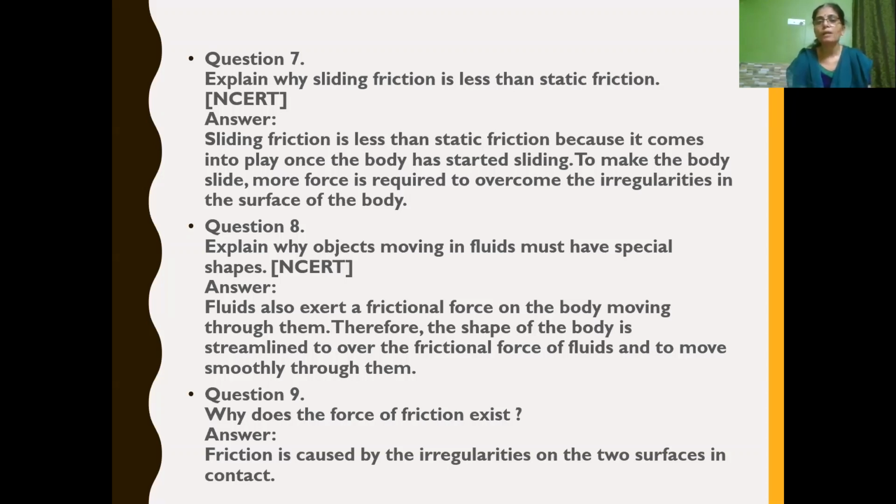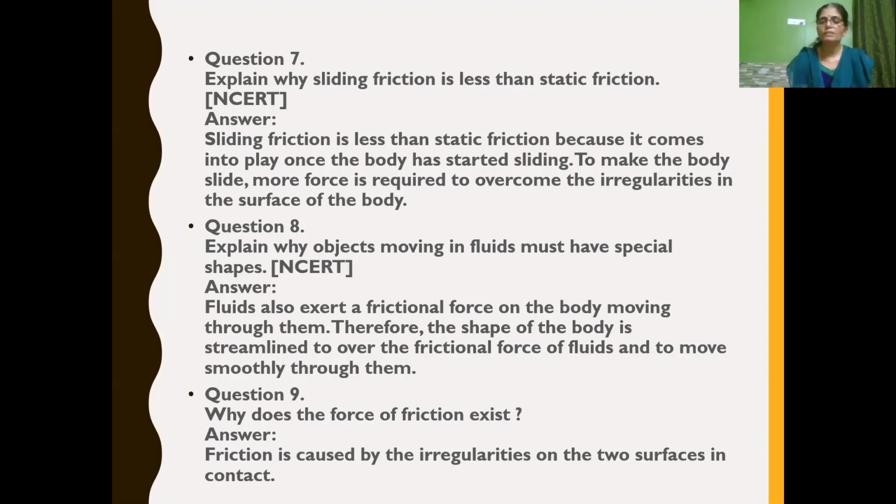See, fluid includes both liquids as well as gases. Air, birds, they fly in air. Air is a gas, so they have a streamlined body. Fish, which move in water. Water is also a fluid. They also have a streamlined body, isn't it? So why do they have special shapes? Because the streamlined body is used to overcome the frictional force exerted by a liquid so that they can move smoothly through them.